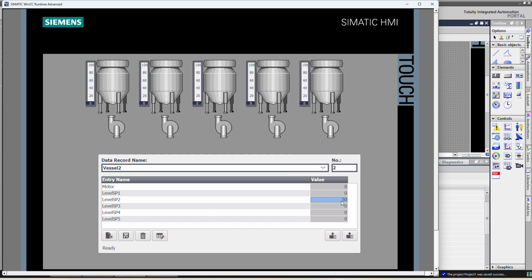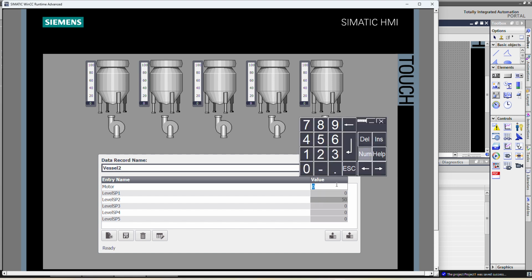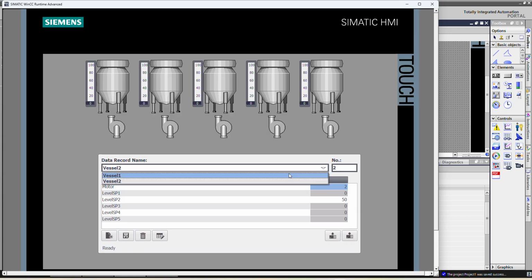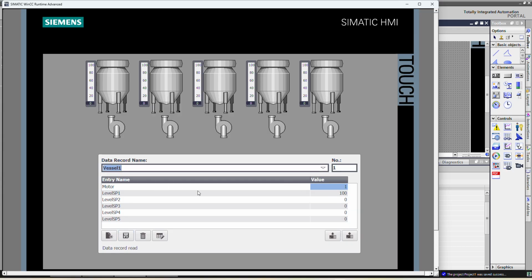Let's say we want 50 liters. Motor 2 only I want to run. So for vessel 1, motor 1 will be running, level set point will be 100, and in vessel 2, the second motor will be running and it will collect 50 liters.